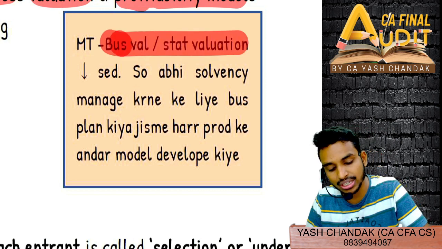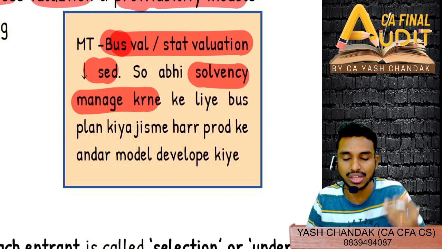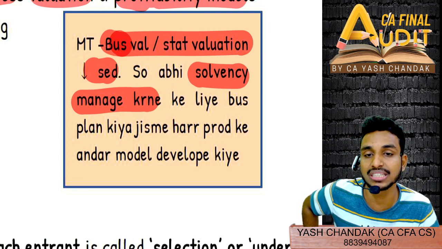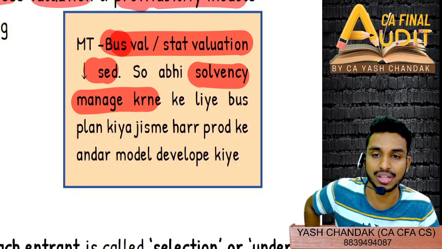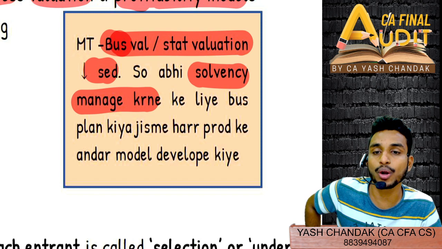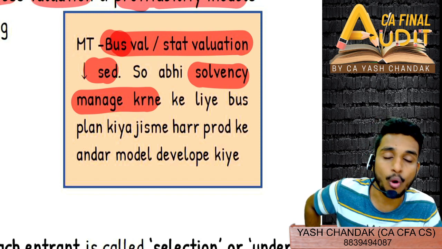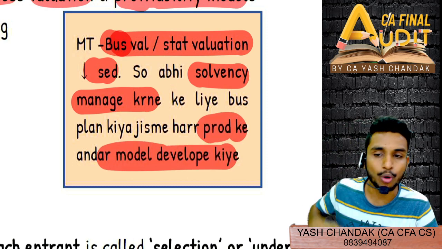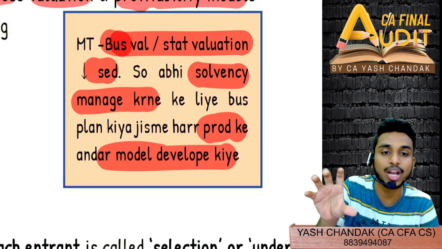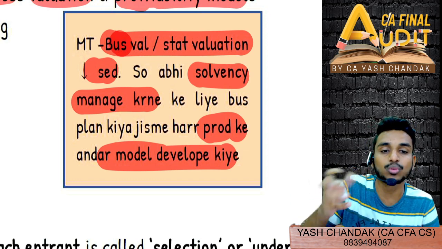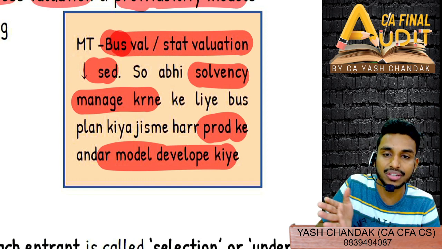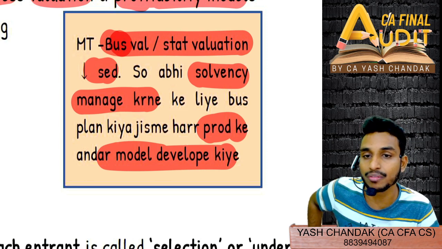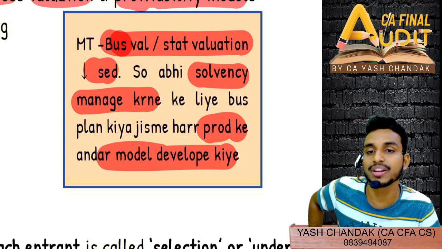Business valuation and statutory valuation have decreased. So now, to manage solvency, since business valuation has decreased, we have planned a business plan where every product has a model that we need to develop. For every product, there are different models. Just like with cars, there is one company, Maruti Suzuki, and then there are so many models, like Swift, Dzire. Develop models, look at the product, manage solvency; business valuation decreased, statutory valuation decreased.